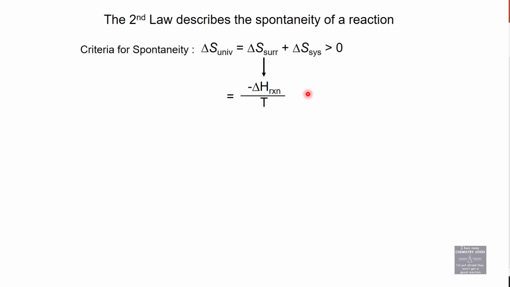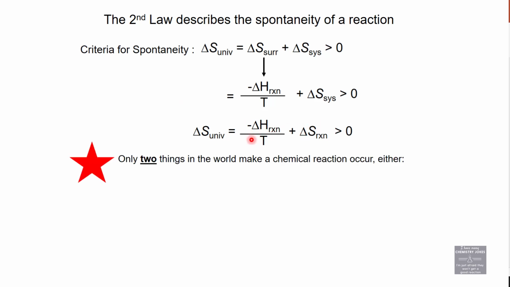This delta S system, if we carry that on down, we said this combination needs to be positive in order to be a spontaneous reaction. The only thing I did here was change system to reaction. So based on our equation here that now has two sets of reaction conditions, we can say two things make a reaction occur because delta S universe must be positive for a reaction to occur.